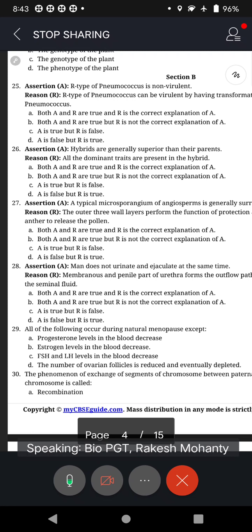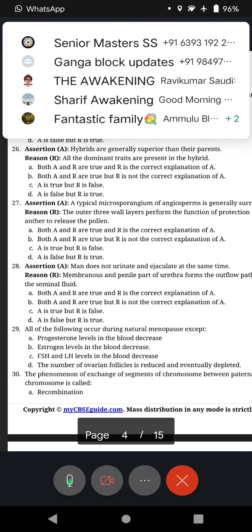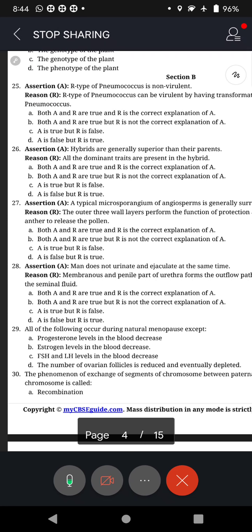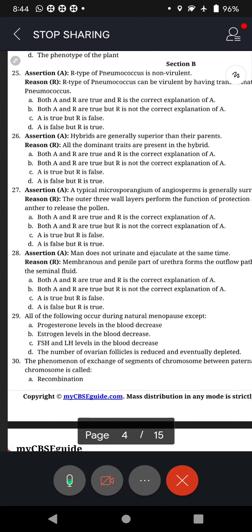Option C. A is true but R is false, because in hybrids the probability of dominant traits coming together increases. They are generally better than the parents, but this is not always true, isn't it? All dominant traits come in the hybrids. That is not true. That's why the reason that all dominant traits are present in the hybrid is wrong. So Rakesh says for question number 26, C is the answer. Now let's go to 27.